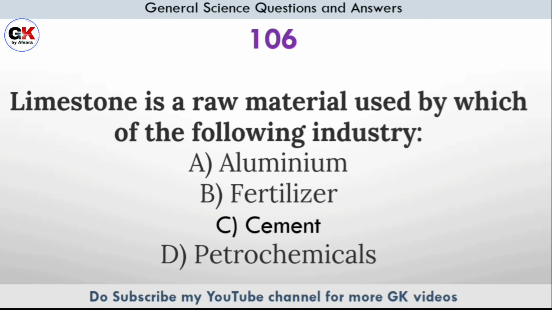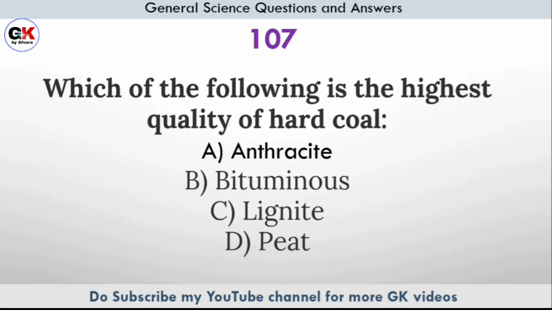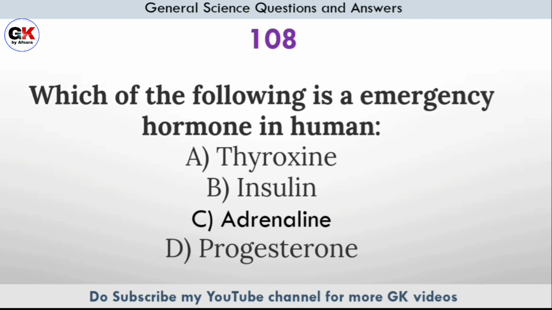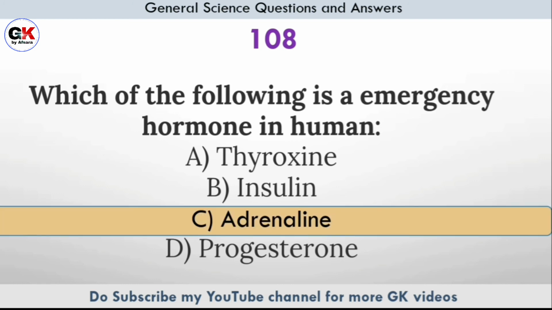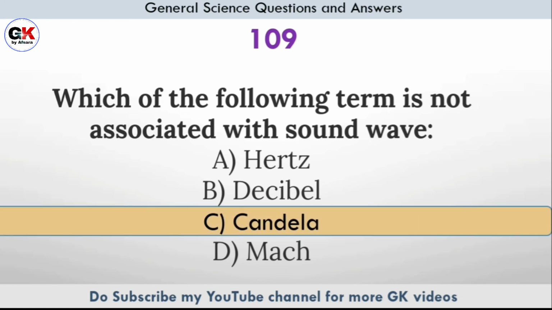Limestone is a raw material used by which of the following industry? Answer option C, cement. Which of the following is the highest quality of hard coal? Answer option A, anthracite. Which of the following is an emergency hormone in human? Answer option C, adrenaline. Which of the following term is not associated with sound wave? Answer option C, candela.